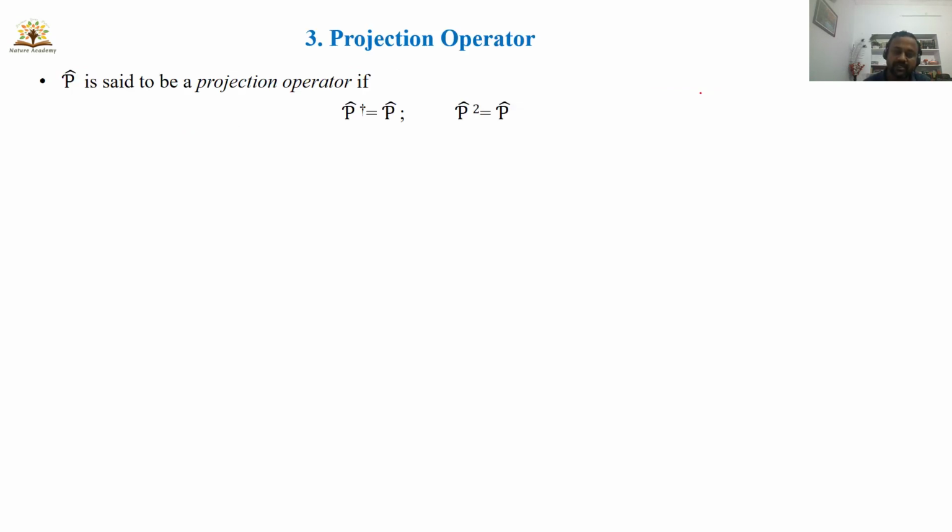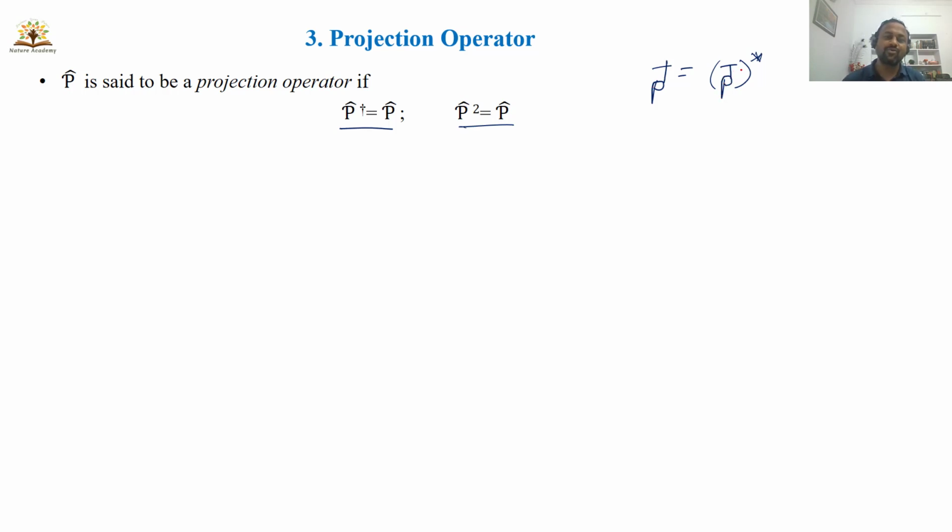The next one is the third one, the projection operator. So we started with a linear operator, and the second one is a Hermitian operator. The third one is the projection operator. An operator is said to be a projection operator if P dagger is equal to P and P square is equal to P. What do you mean by dagger here? I'll repeat again: the transposed conjugate. If you want to write P dagger, that means first you have to transpose P.